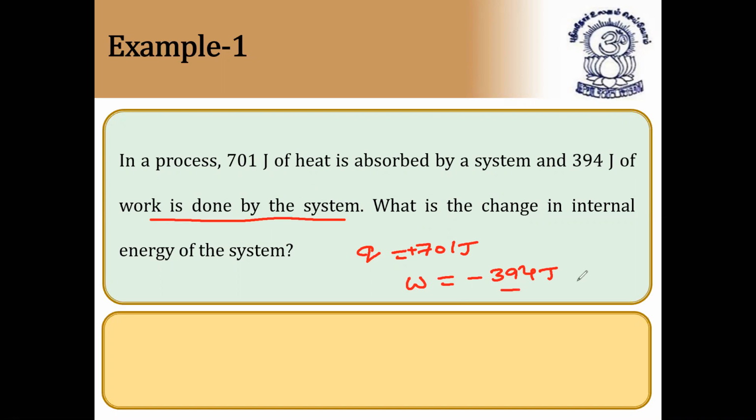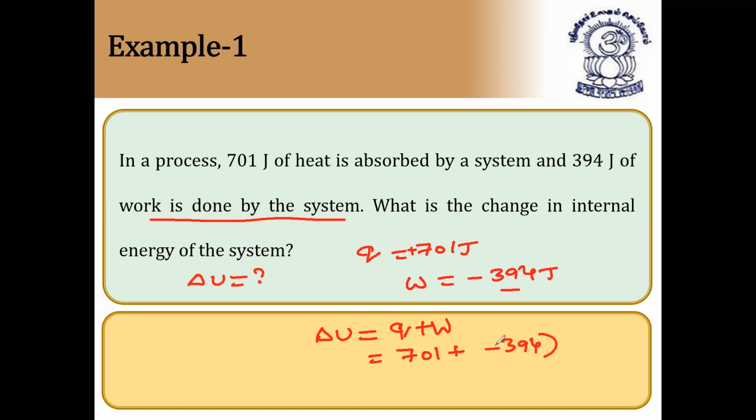Here both are given in joules only, so no need to change. What is the change in internal energy of the system? Delta U is equal to how much? It's very, very simple. In the first law of thermodynamics, we got the mathematical expression: Delta U is equal to Q plus W. This is the actual formula. Since Q is positive because heat is absorbed by the system, it is 701 plus minus 394.